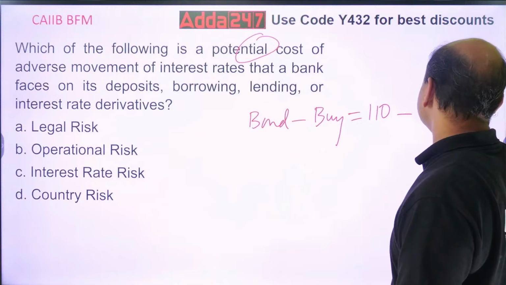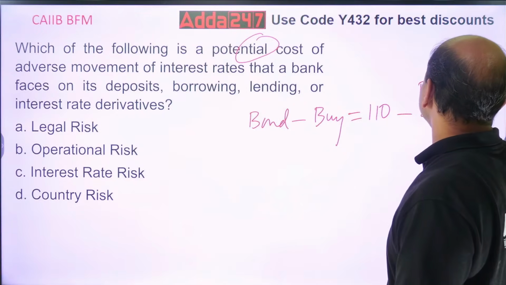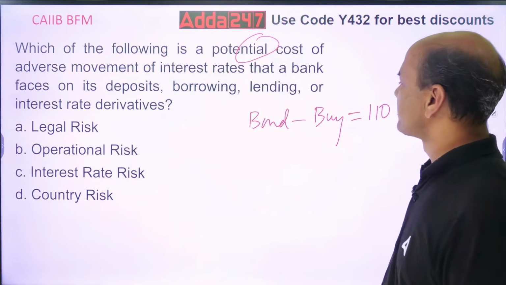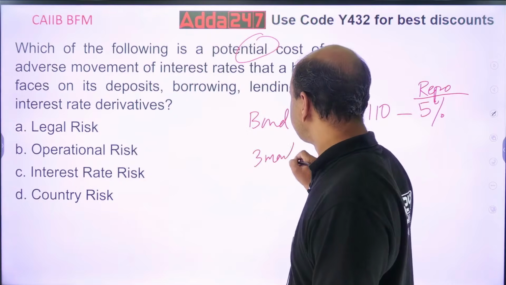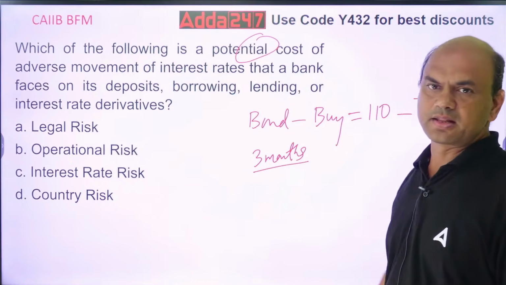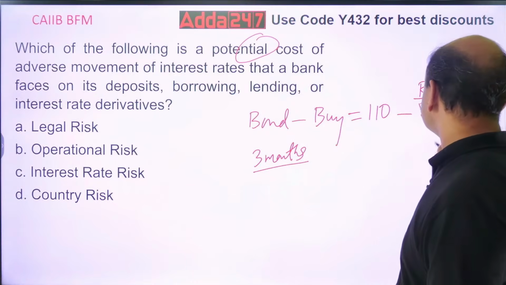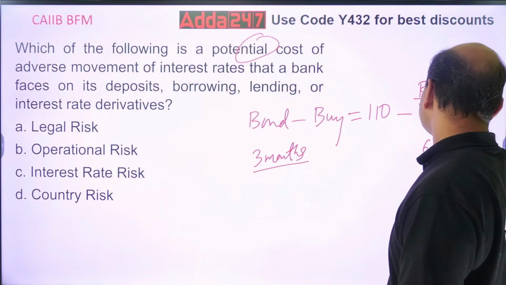I'm giving you an example. Repo was 5% at that time. Now what happens? After 2 months, 3 months, this bond I have purchased at 110. Now the repo rate goes to, let's say, 6%.